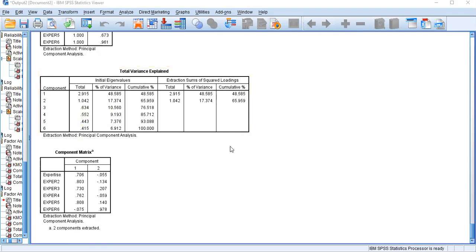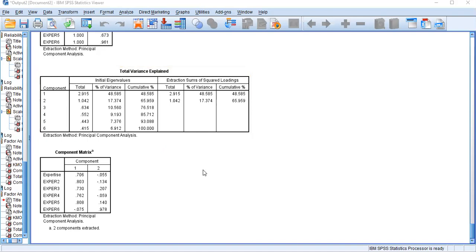Now if you receive this kind of result in your validity analysis, that indicates your measurement items are not valid. I'm repeating again: if you are getting 2 rows in your total variance explained table, that indicates your measurement items are not valid.